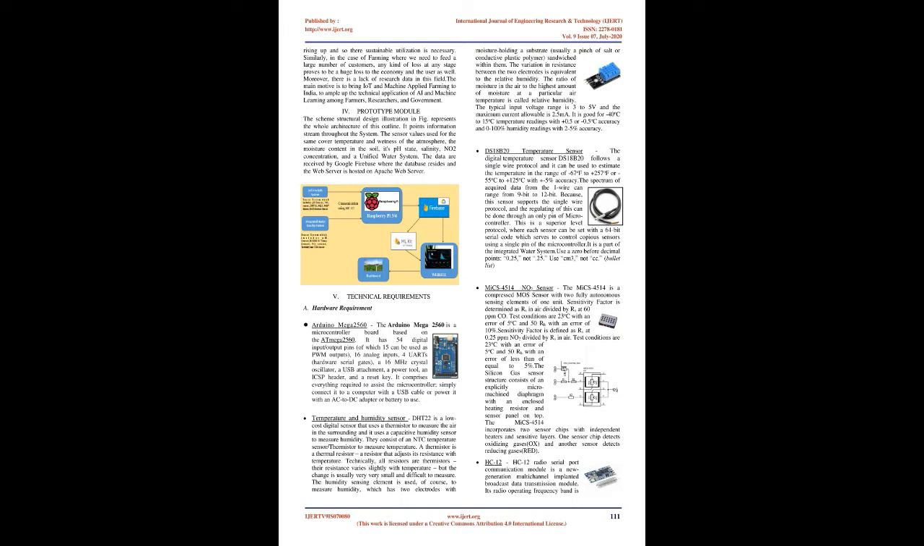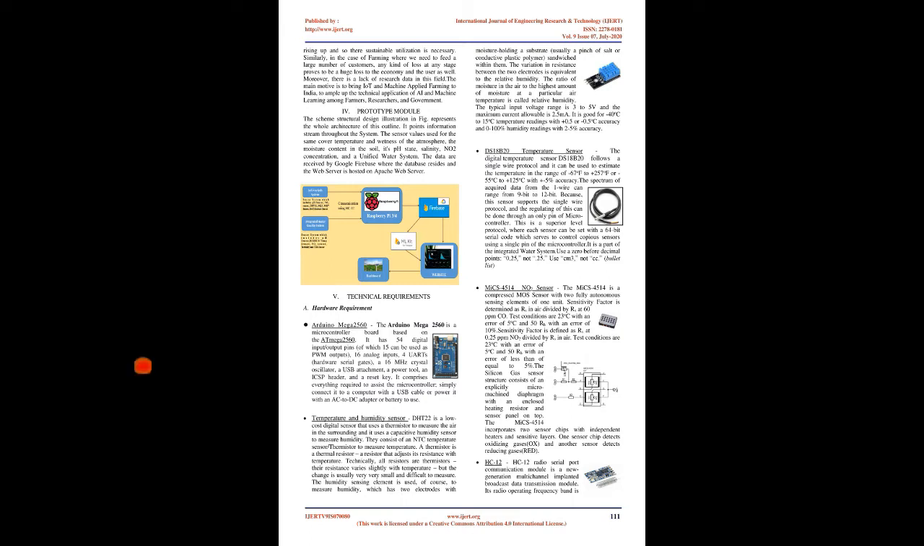IV. Prototype module. The scheme structural design illustration in the figure represents the whole architecture of this outline. It shows the information stream throughout the system. The sensor values used cover the temperature and wetness of the atmosphere, the moisture content in the soil, its pH state, salinity, NO2 concentration, and a unified water system. The data are received by Google Firebase, where the database resides, and the web server is hosted on Apache Web Server.